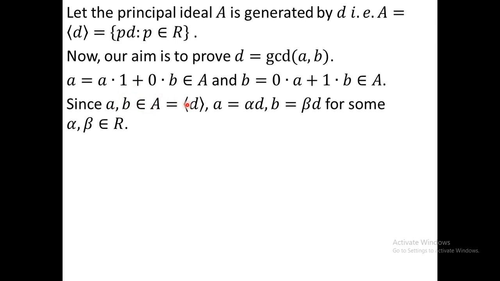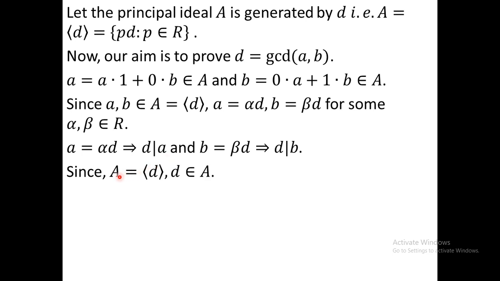Since a belongs to A, which is generated by d, a can be expressed as something into d. Again b is in the principal ideal generated by d, therefore b can be expressed as b equals something into d. Here alpha and beta are some elements of R. Now a equals alpha d implies that d divides a, because a equals d into something. Similarly b equals beta d means d divides b. So you see that d is a common divisor of a and b.